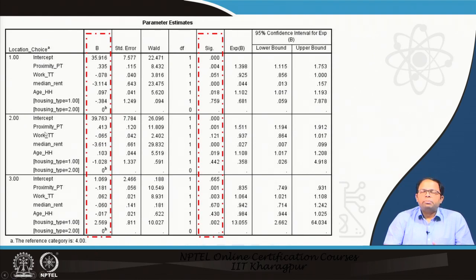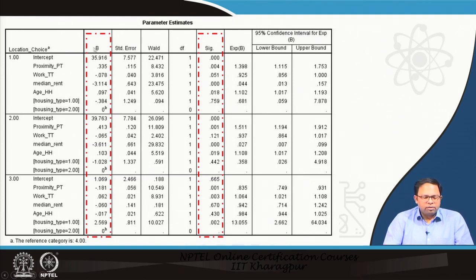Every time we predict the probability of one alternative, it is in reference to another alternative, and all the independent variables are in respect to that. So when we talk about proximity or walk travel time, this is alternative 1 in reference to alternative 4. Walk travel time is negatively related, so when walk travel time reduces, the chance of choosing this location increases. That is how we should interpret it.